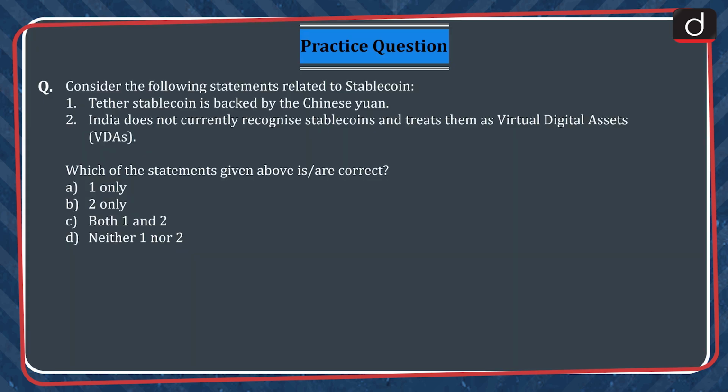Now, let us look at a practice question. Consider the following statements related to stablecoin. 1. Tether stablecoin is backed by the Chinese yuan. 2. India does not currently recognize stablecoins and treats them as virtual digital assets. Which of the statements given above is or are correct? A. 1 only. B. 2 only. C. Both 1 and 2. D. Neither 1 nor 2.